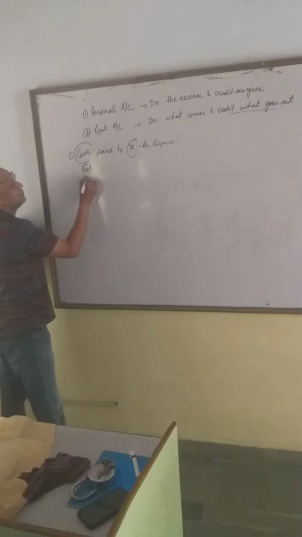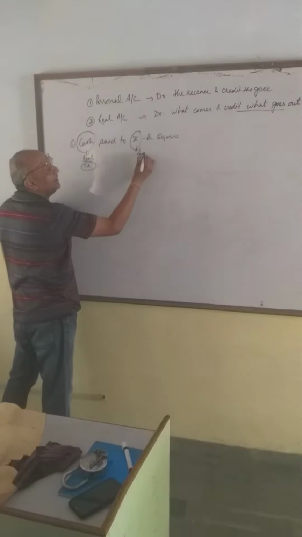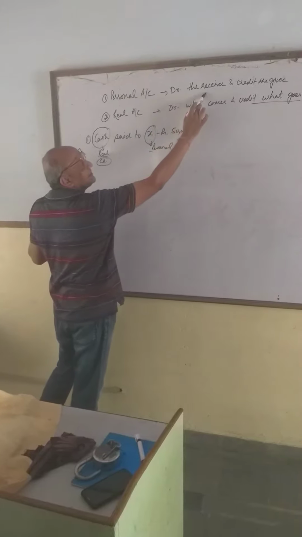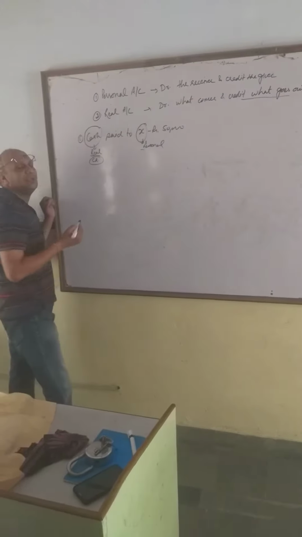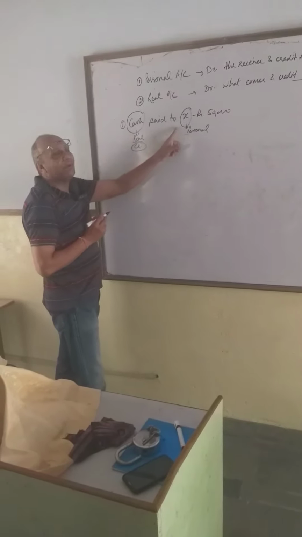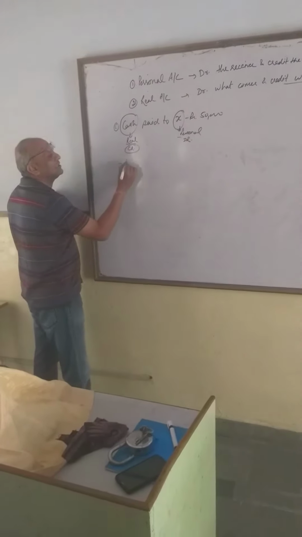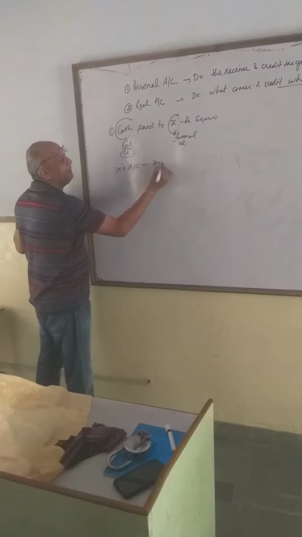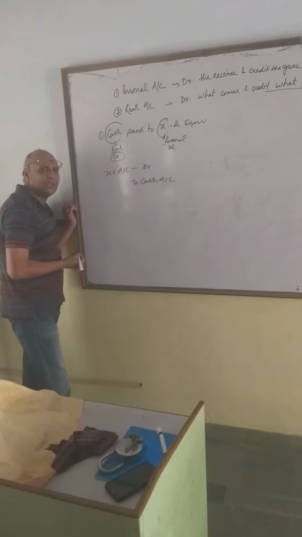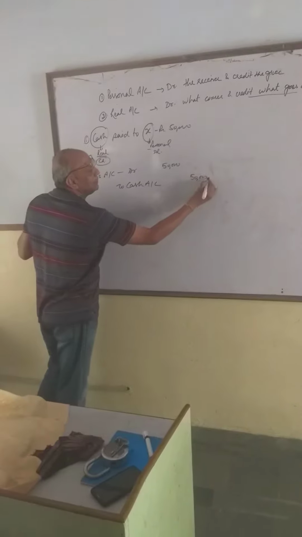It means cash is going, so this account will be credited. And X is which account? Personal. And what is the rule of personal? Debit the receiver and credit the giver. So who is X over here, receiver or giver? When we are paying cash to X, it means he is a receiver, so his account will be debited. So what is our journal entry? X account debit to cash account. How much money are we paying? 50,000 rupees.